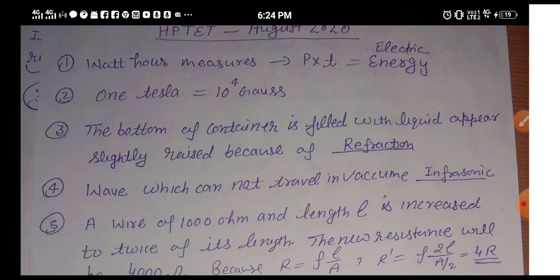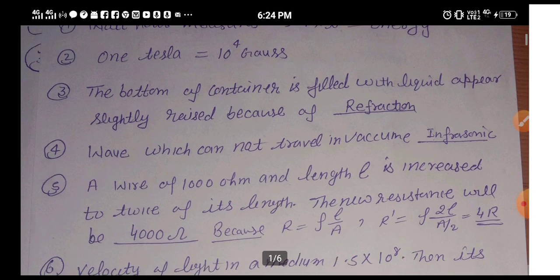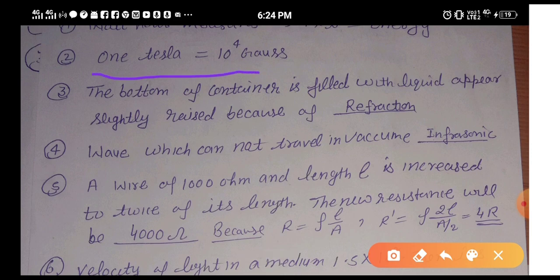Okay friends, second question is: 1 Tesla is always equal to 10 raised to power 4 Gauss. These Tesla and Gauss both are units of magnetic field B.